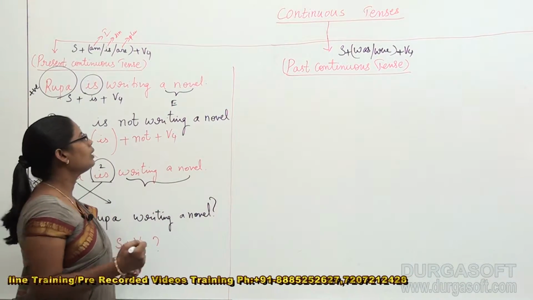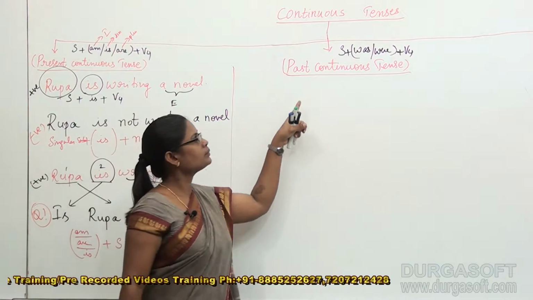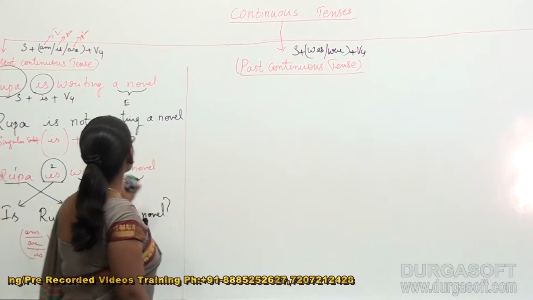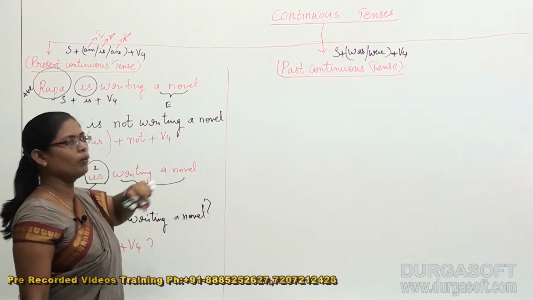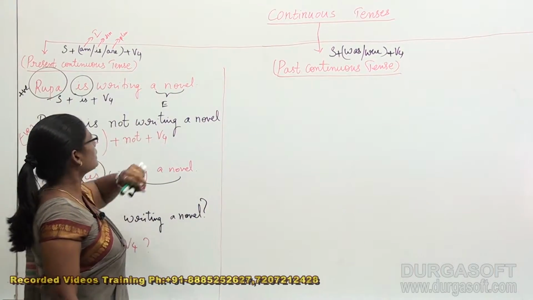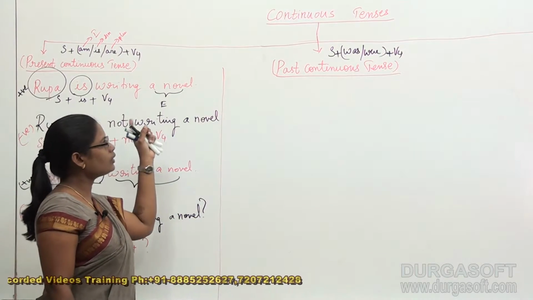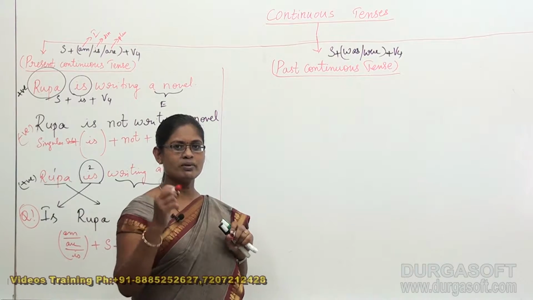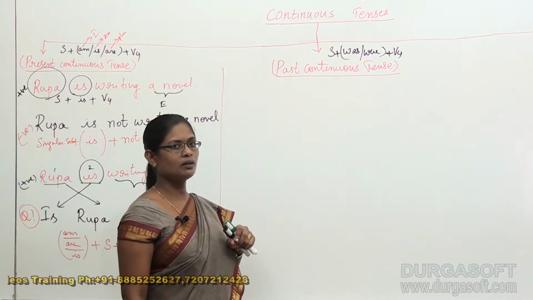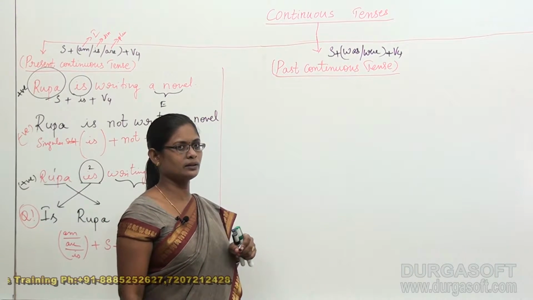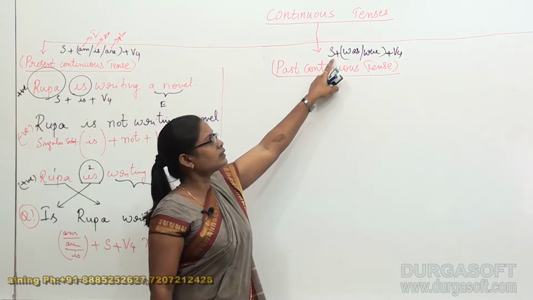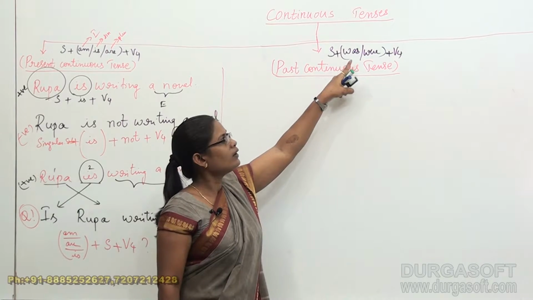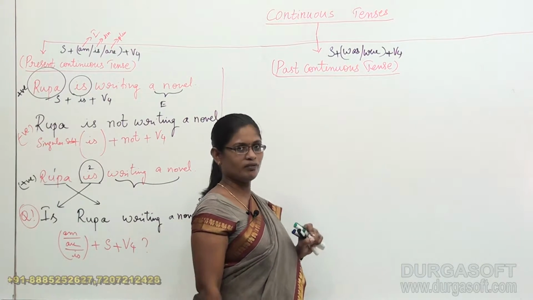Okay, now let us discuss something about the past continuous tense. So let's take the same example. Rupa is writing a novel. That is an example in present continuous tense. We are going to take the same verb and same subject. Using the same verb and subject, I am constructing one more sentence in the past continuous tense provided by the structure. Okay, the structure for this is subject plus was or were plus V4.